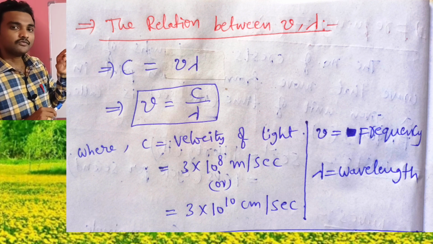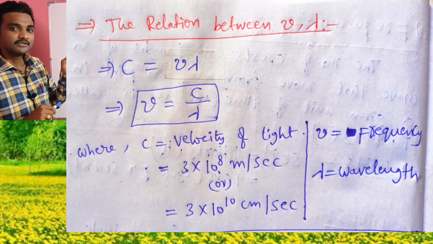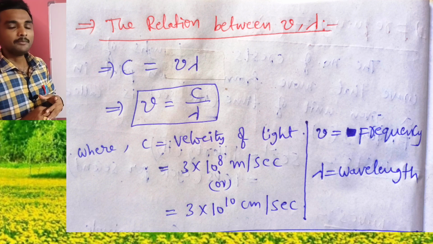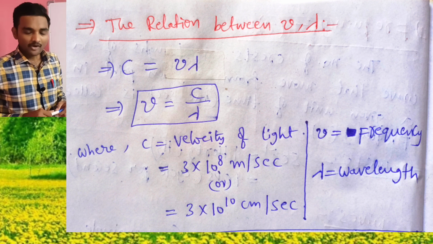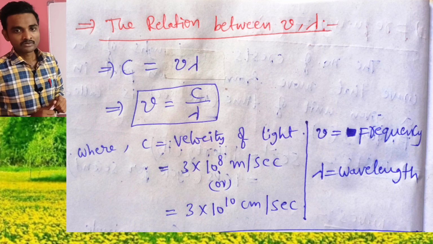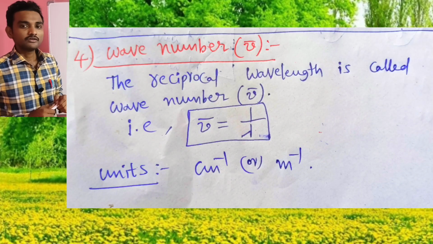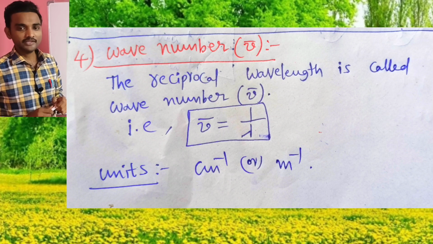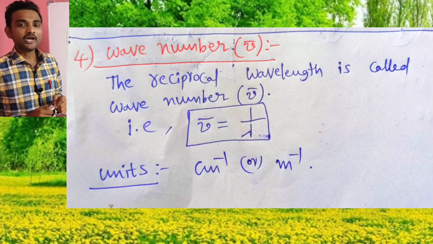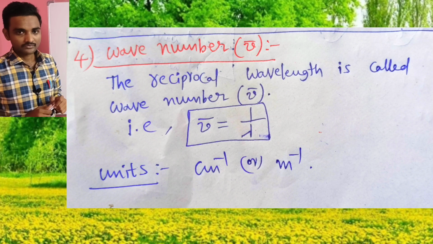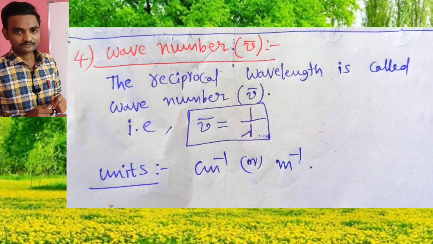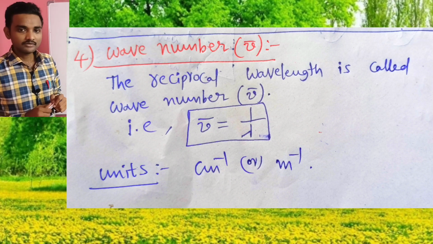Here C is equal to the velocity of light, which is equal to 3 into 10 power of 8 meters per second or 3 into 10 power of 10 centimeters per second. Here mu is frequency and lambda is wavelength. Next, the fourth one, wave number, denoted by mu bar. The reciprocal of wavelength is called wave number, mu bar is equal to 1 by lambda. Units are centimeter inverse or meter inverse.